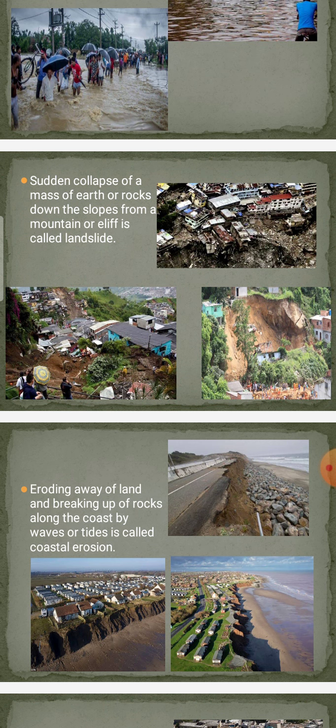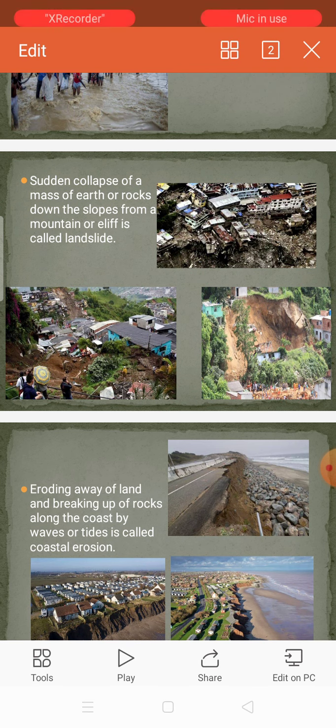That is called sudden collapse of a mass of earth or rocks down the slopes from a mountain or cliff is called landslide. Even mountainside also it will happen. All rocks will fall inside. So this is called what?